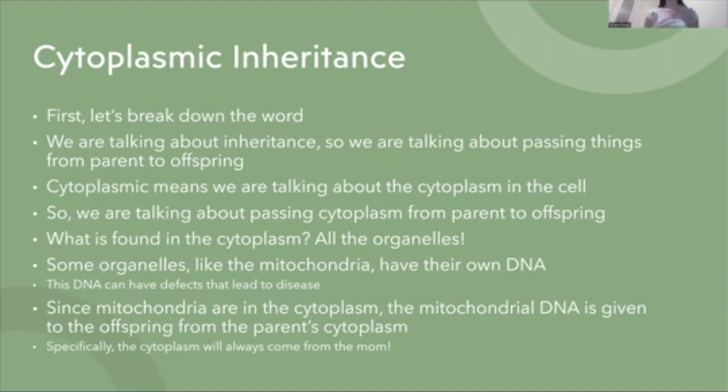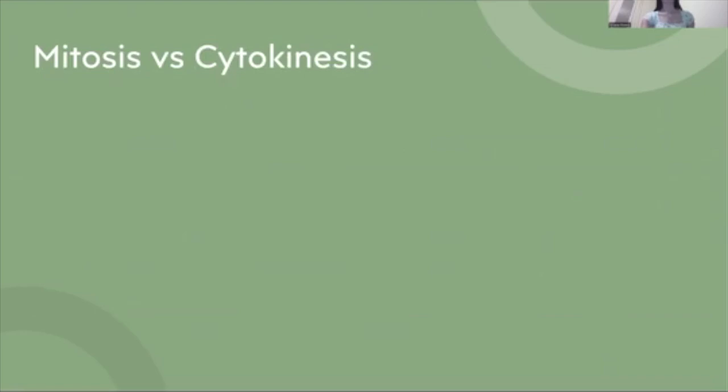So the passing of cytoplasm from parent to offspring is super important. And we're going to talk about how this happens, but just as a spoiler alert, the cytoplasm always comes from mom. So mom is always going to pass any sort of cytoplasmic diseases, such as a defect in the mitochondrial DNA, to her offspring.